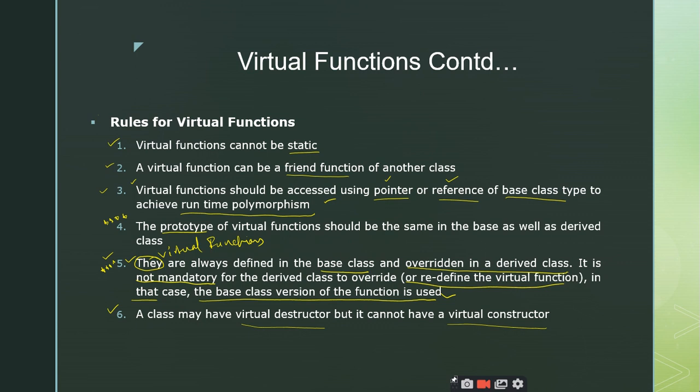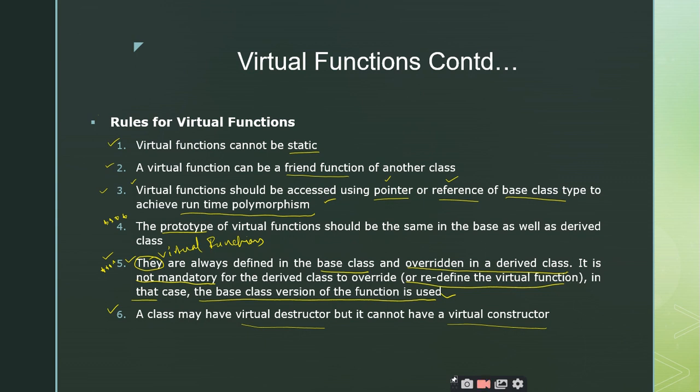Do the signatures of the function need to remain equal in overloading? Just observe the question. Do we need to have the same signatures for the functions during overloading? No. Do we need to have the same signatures in overriding? Yes.